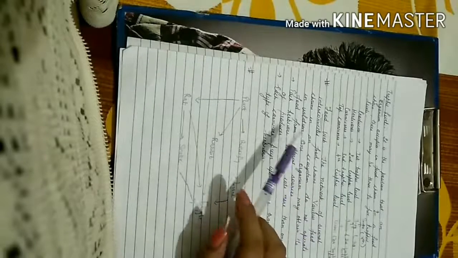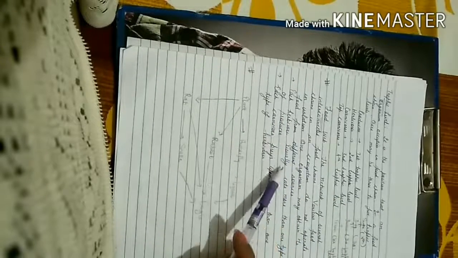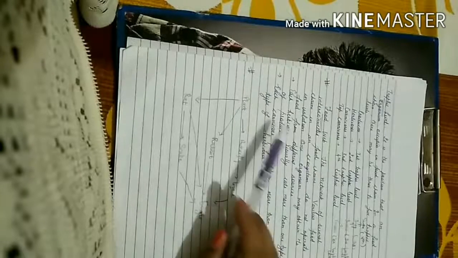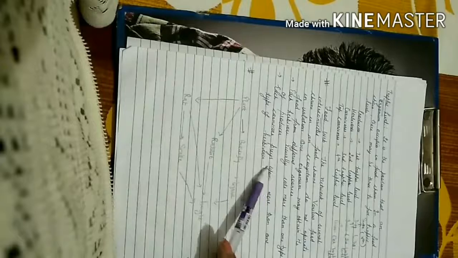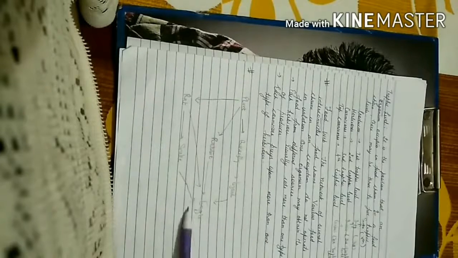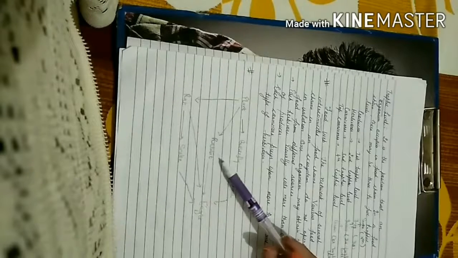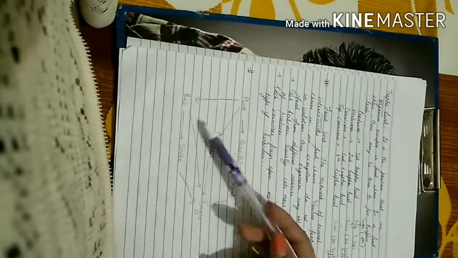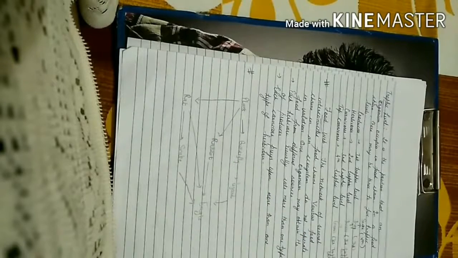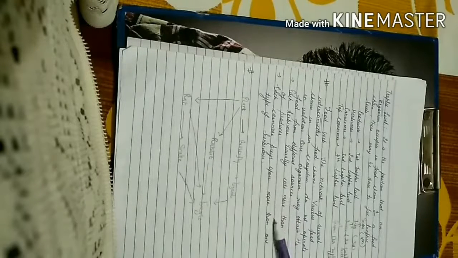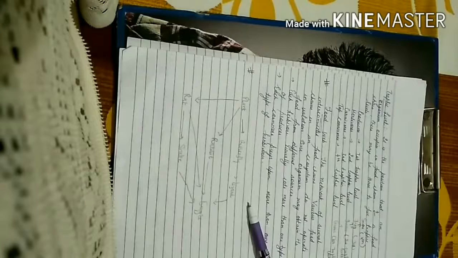So let us see what is written here: each herbivore usually eats more than one type of producer, as we know, and each carnivore preys upon more than one type of herbivore. So it is an eagle, right? It is a carnivore. It is feeding on a number of types of herbivores, rabbit as well as rat. So each carnivore preys, meaning eats or feeds, upon more than one type of herbivore.